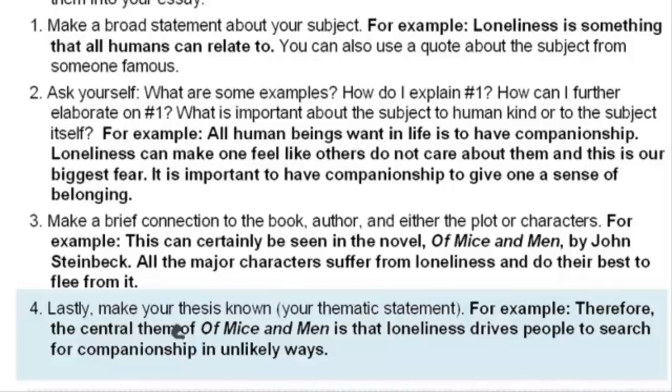So when you look at number 1, number 2, number 3, and number 4, that would all be put together in one paragraph. I've separated it out for you so that you can see the steps that I've taken, but again, it would be all one paragraph.